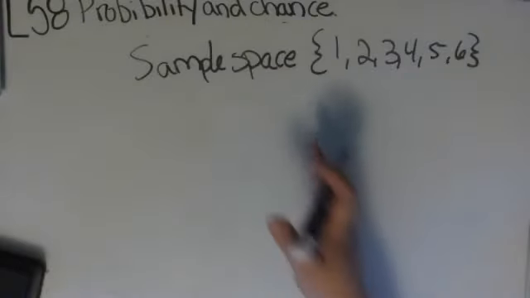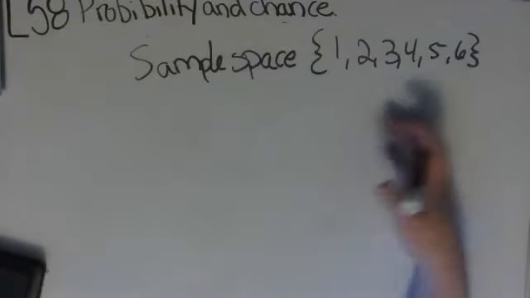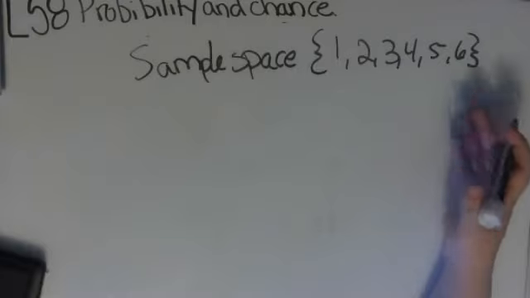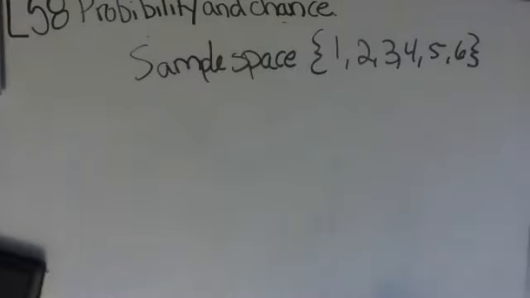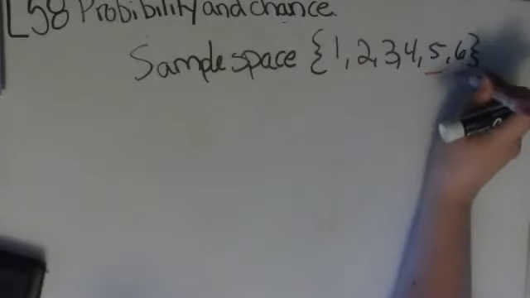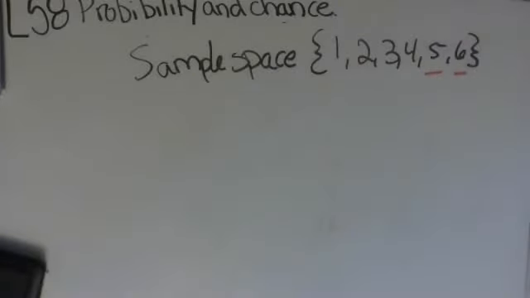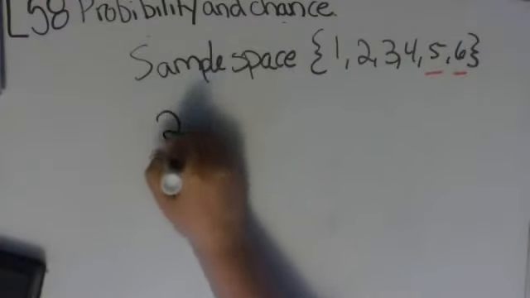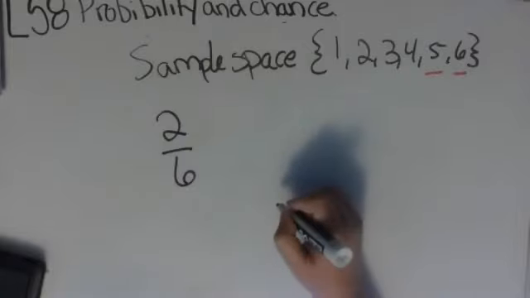You have an equal probability of getting any one of those numbers if you roll the die once. So you have an equal chance. How many of these numbers are greater than 4? Well, 5 and 6 are greater than 4. So there are 2 of these 6 possibilities greater than 4.